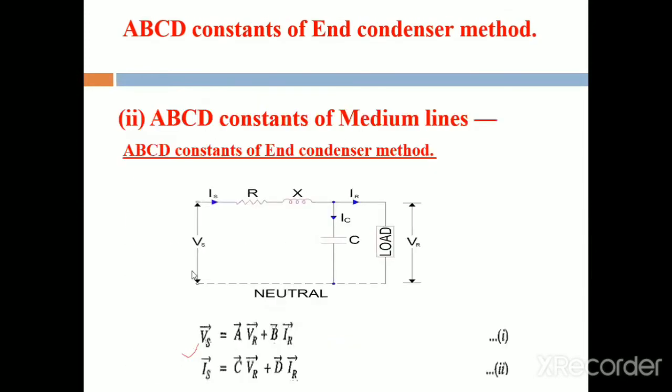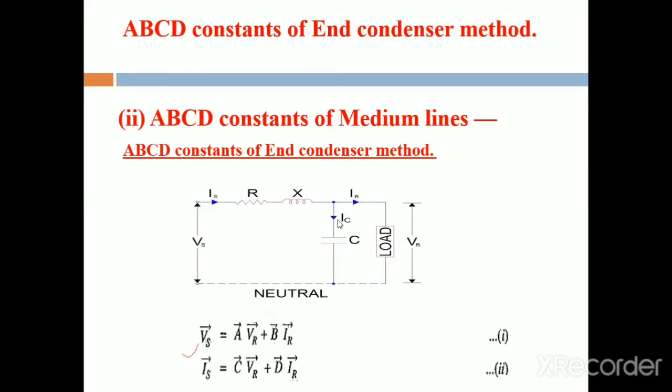Next, apply KCL at that node, and then we write down the sending end current. What is KCL? Entering current is equal to the leaving currents. What is the entering current to the node? That is Is. What are the leaving currents?